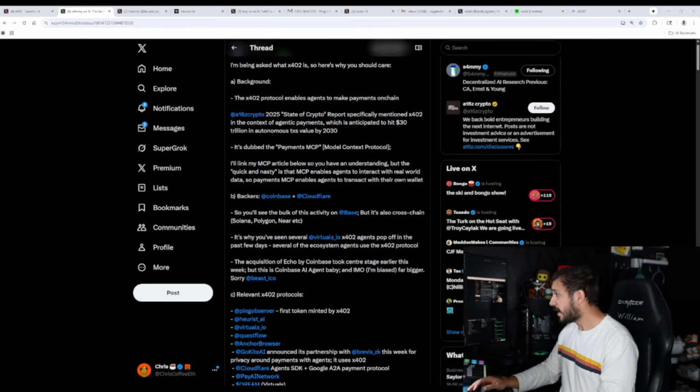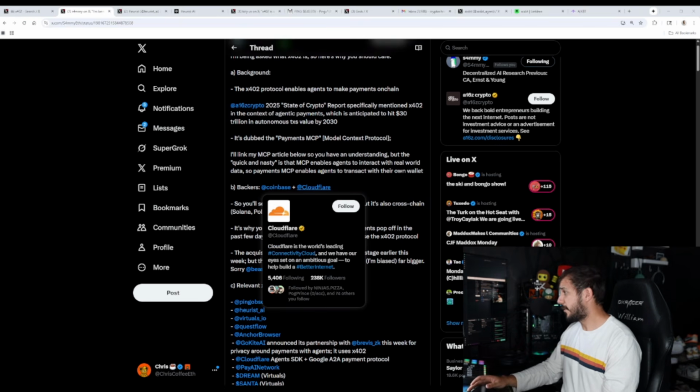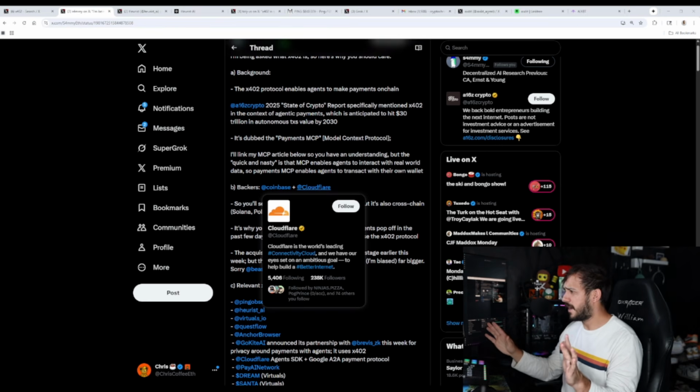If you go on, the X402s were launched by Coinbase, of course, one of the largest exchanges in the world, if not the largest. I know they're competing with Binance. And then Cloudflare. Everybody knows Cloudflare. It's pretty much used everywhere on the internet. Anytime something goes wrong on your computer, you might see a Cloudflare error or whatever.